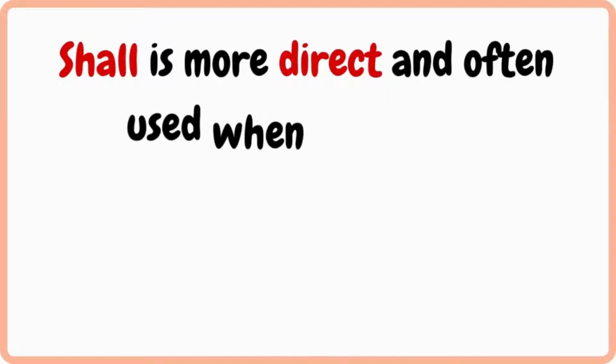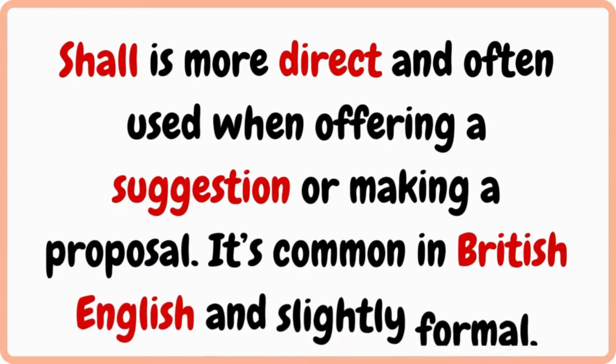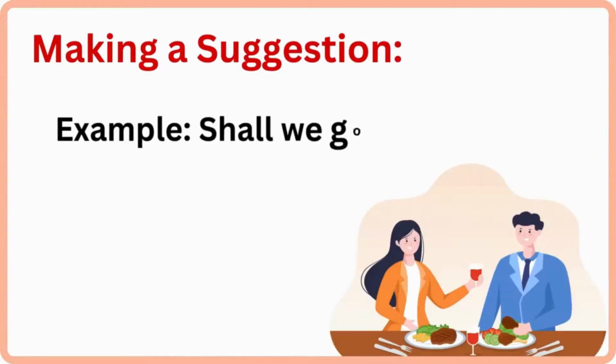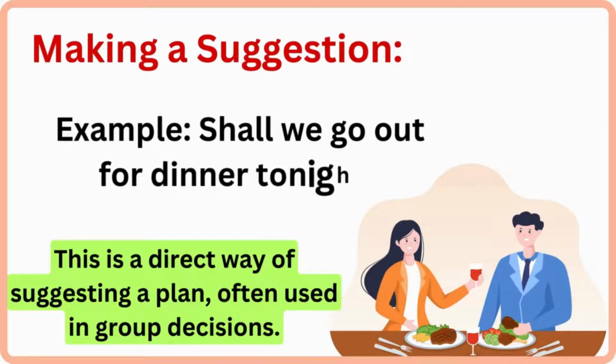Shall is more direct and often used when offering a suggestion or making a proposal. It's common in British English and slightly formal. Making a suggestion. Example, shall we go out for dinner tonight? This is a direct way of suggesting a plan, often used in group decisions.